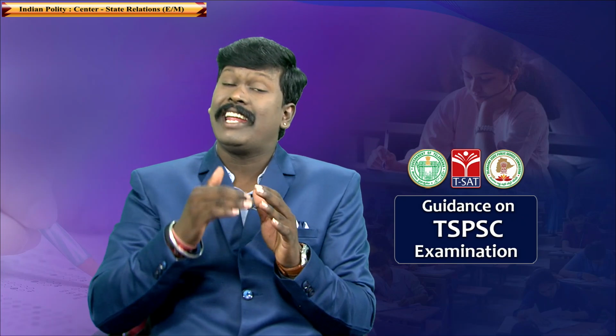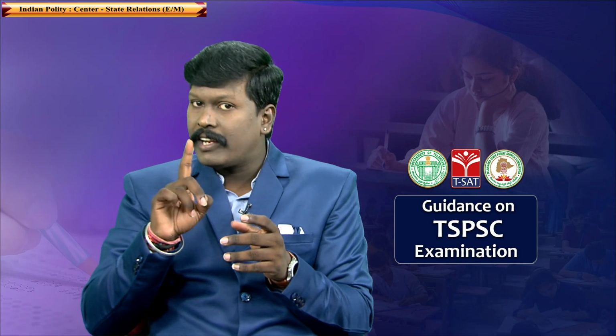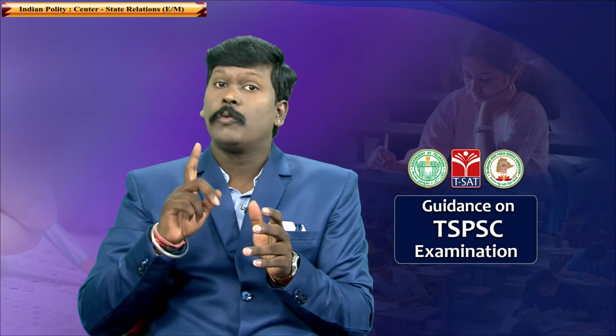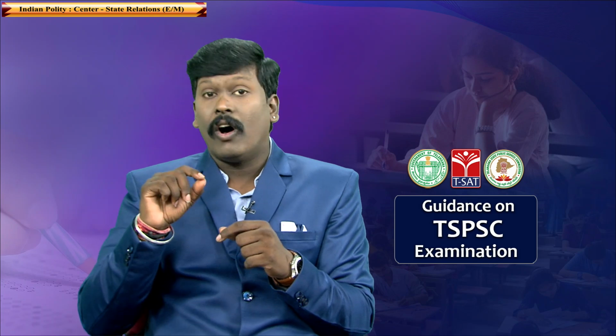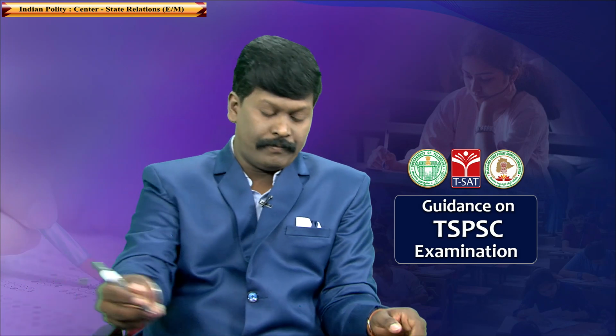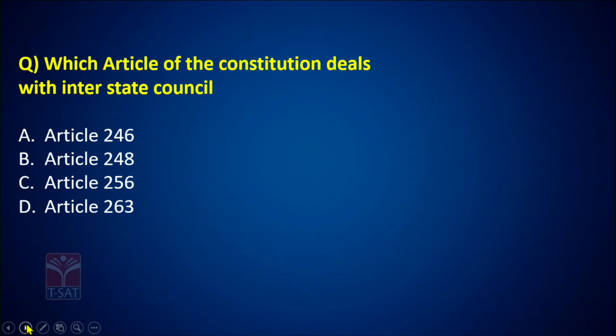When Rajya Sabha passes a resolution by 2/3 majority in national interest, then Parliament will get a right to make laws on the state list subject. This law made with respect to Article 249 remains in force for 1 year. Okay, so the answer is A. Let's look at the next question.